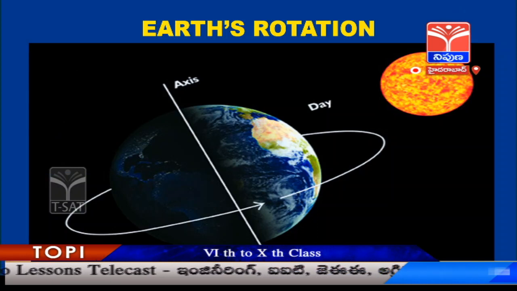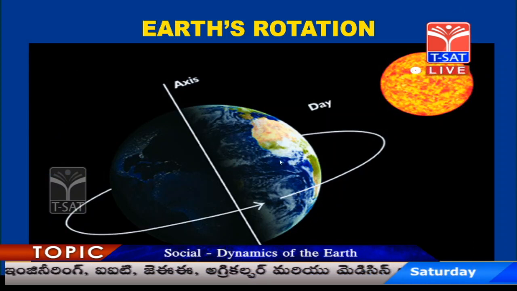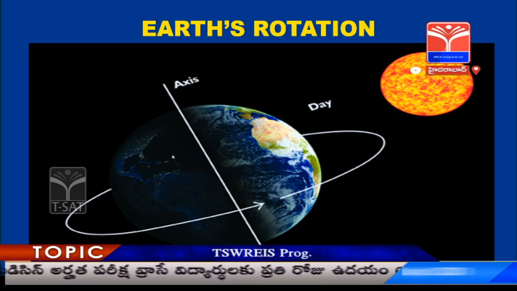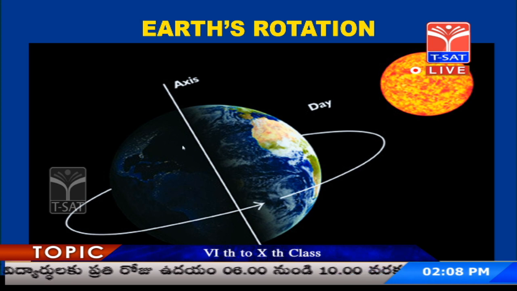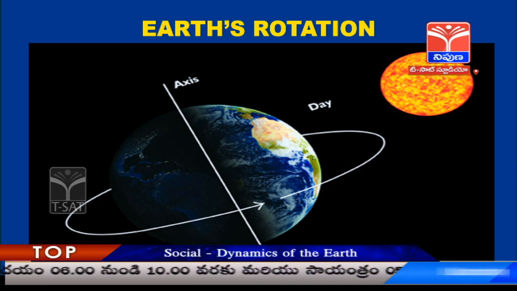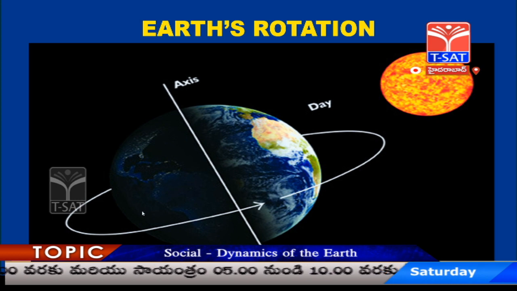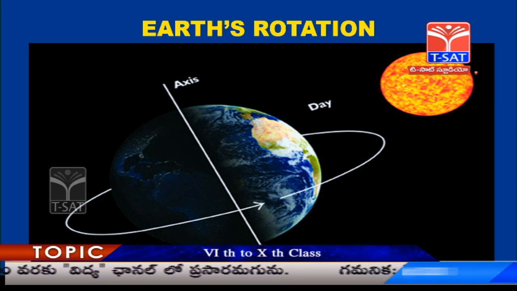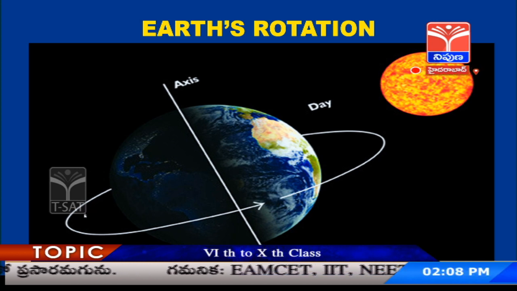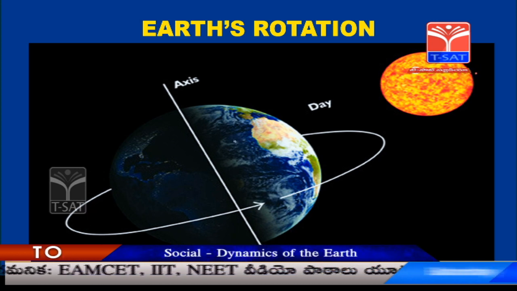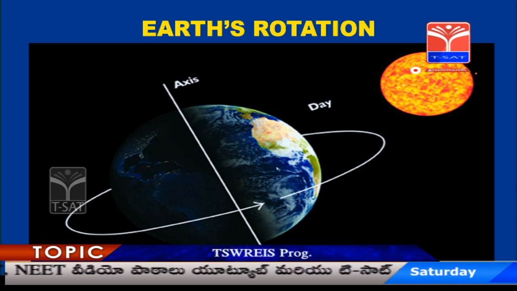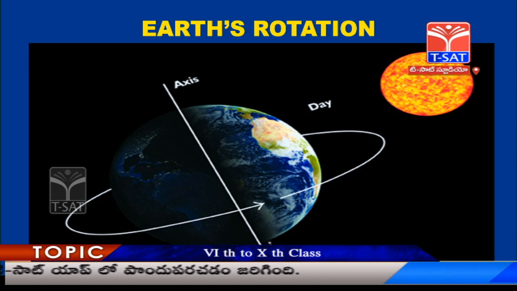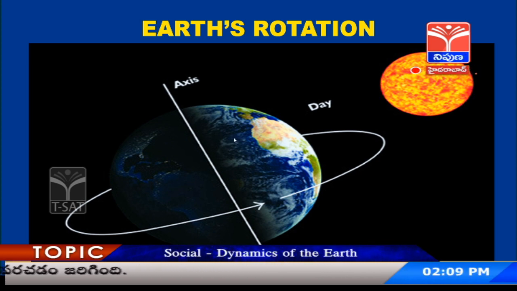You all might remember that earth has two movements, right? Earth moves around on its own axis, which causes days and nights. Look at the picture. The half that faces the sun has day, and the other half which does not face the sun has night. You can also make it out from the picture that the earth rotates towards east, that means anti-clockwise. One more important thing to note here is its axis is a bit tilted, right? We shall discuss about it again.